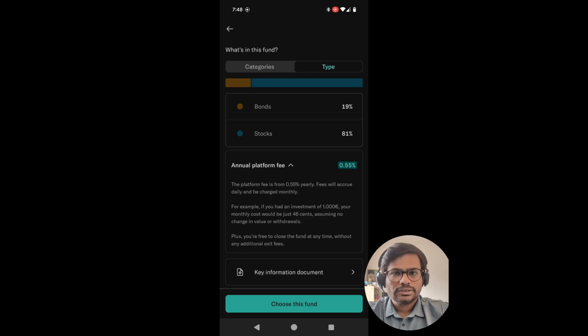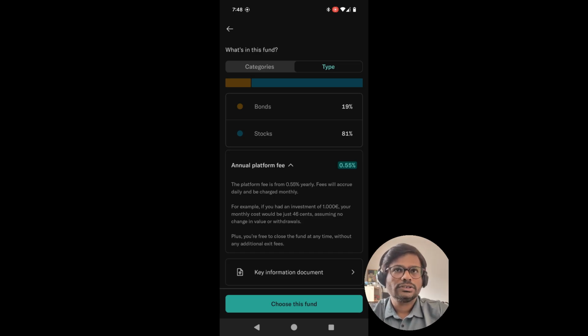And if you notice in this fund, it is almost 81% stock, which is quite a major portion. Let's say if you're investing 100 euros per month, 81 euros will be going into stocks, and 19 euros will be going into the bonds. So that's how the fund segregation is. It could be a bit riskier if someone is conservative in their investment strategy. But again, it depends on the person and your investment horizon and investment goal.